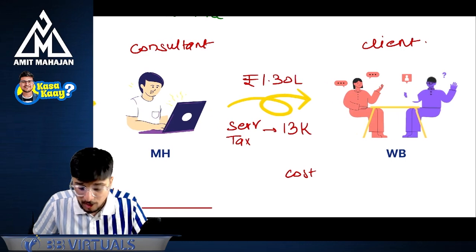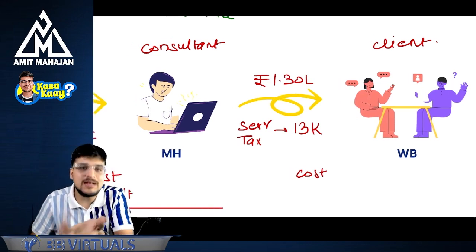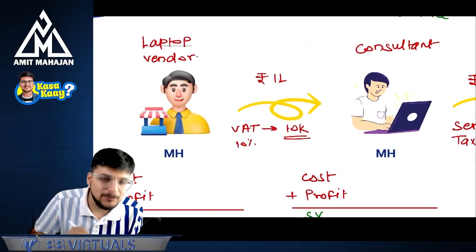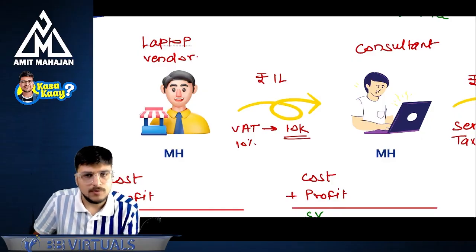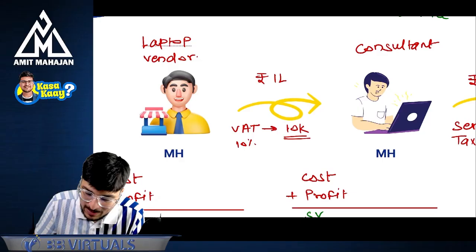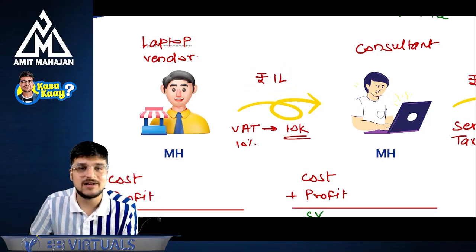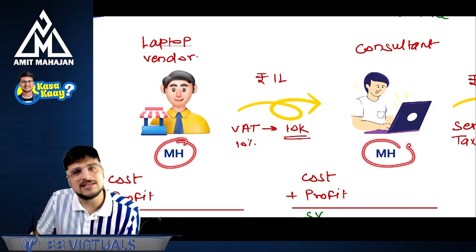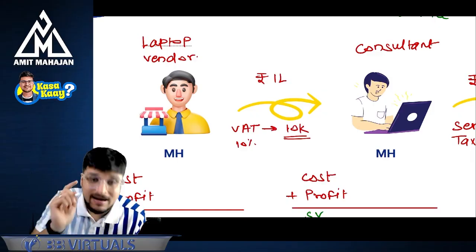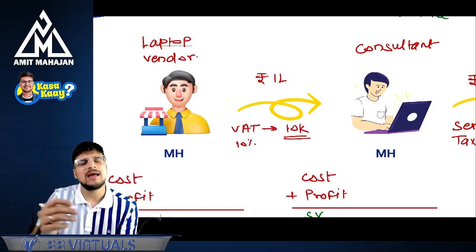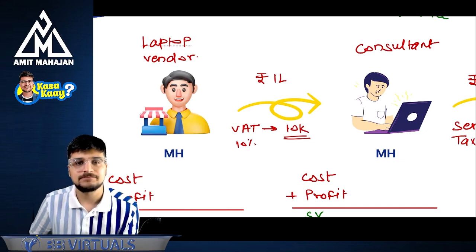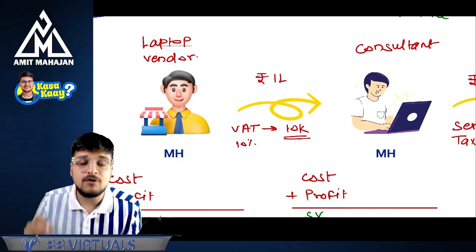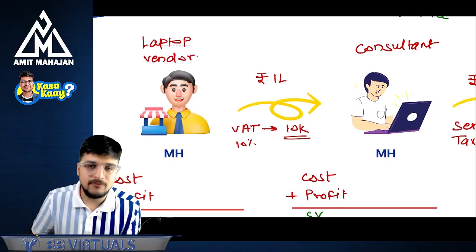Okay, perfect. Now for providing this service, the consultant needs a laptop, AC, whatever it is. So say for example, the consultant bought a laptop from a laptop vendor who is also from Maharashtra. Now, please understand, the laptop vendor charged 1 lakh rupees from the consultant. And since the transaction is happening within the same state, it is a sale of goods within the same state. What will be applicable? VAT will be applicable, and assume that the rate is going to be 10%. So the amount will be 10,000 rupees. So the Maharashtra consultant will pay 10,000 rupees VAT to that laptop vendor.